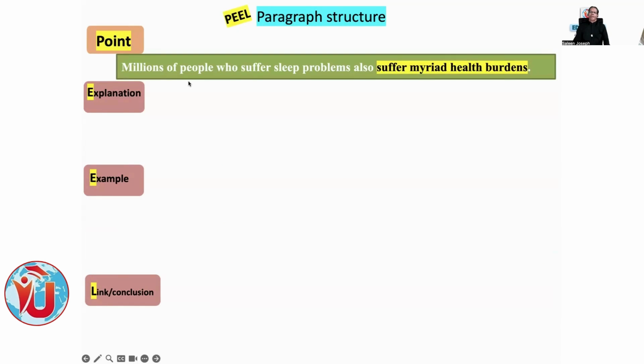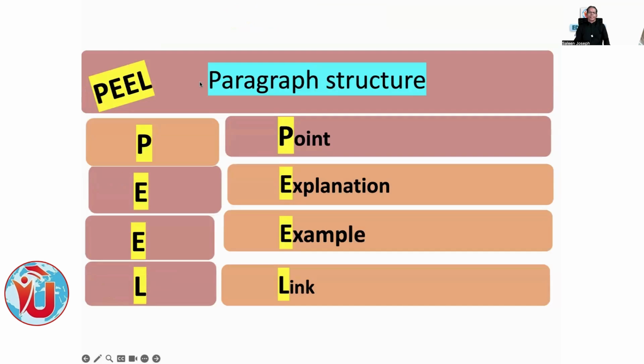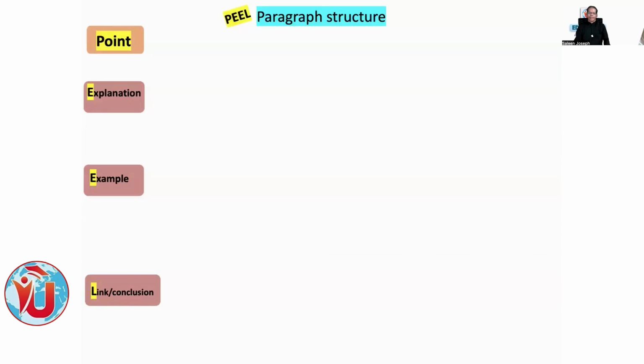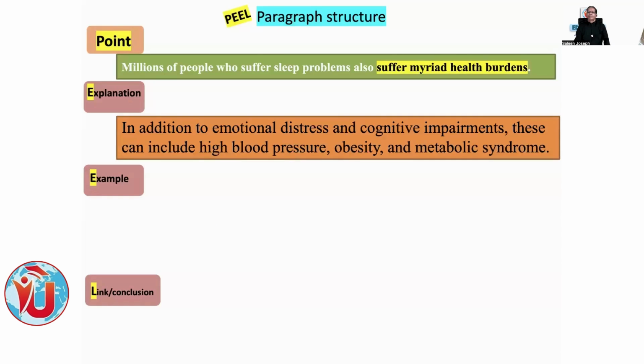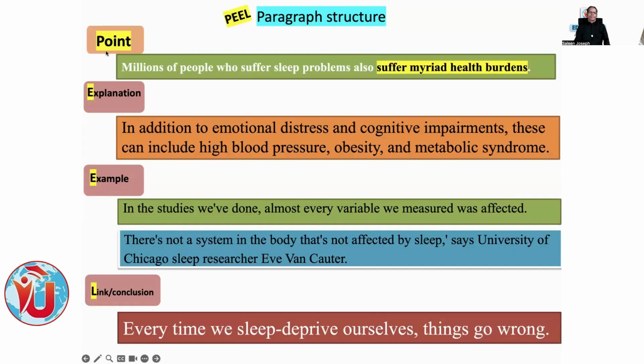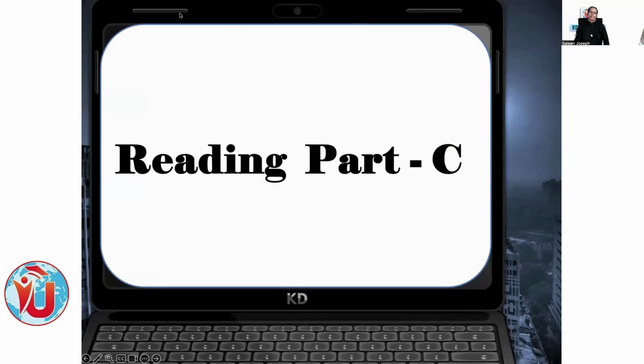So here, the point in this text that you have seen is: millions of people who suffer sleep problems also suffer mental health problems. That is the point. Explanation is: in addition to emotional distress and cognitive impairments, these can include high blood pressure, obesity, and metabolic syndrome. Example is: in the studies we have done, almost every variable we mentioned was affected. The next evidence is: there is not a system in the body that's not affected by sleep, says a University of Chicago sleep researcher. Link, conclusion: every time we deprive ourselves of sleep, things go wrong. How beautifully the structure is peeled.